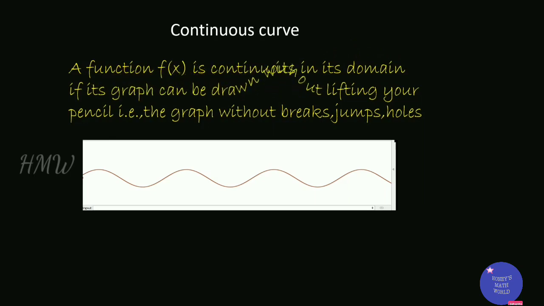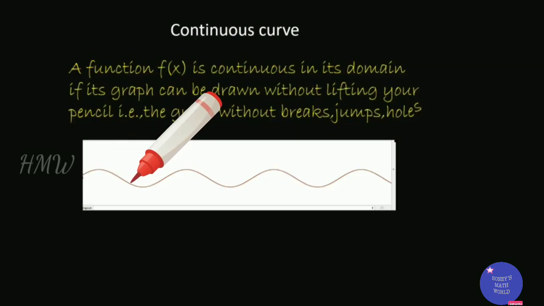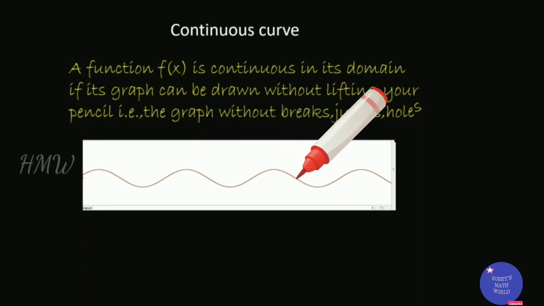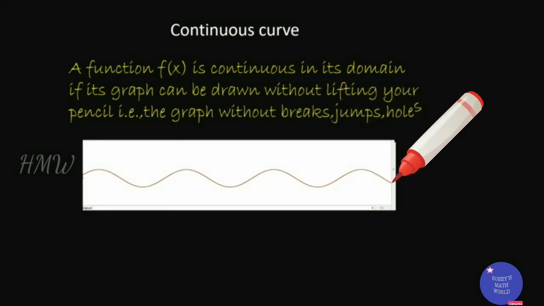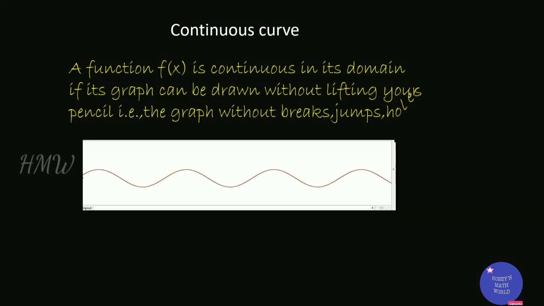An informal definition of a continuous function: a function is continuous in its domain if its graph can be drawn without lifting your pencil, that is, the graph has no breaks, jumps or holes. This is an informal definition but an easy way of understanding continuity.